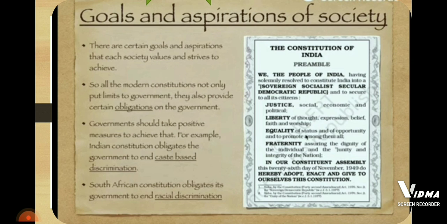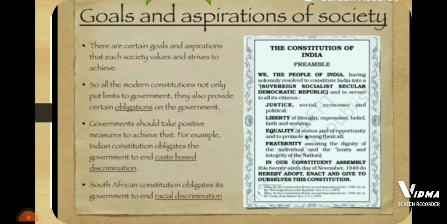As we know, there are certain goals and aspirations that each society values and strives to achieve. All modern Constitutions not only put limits on the government, but they also place certain obligations on the government, and the government should take positive measures to achieve those.